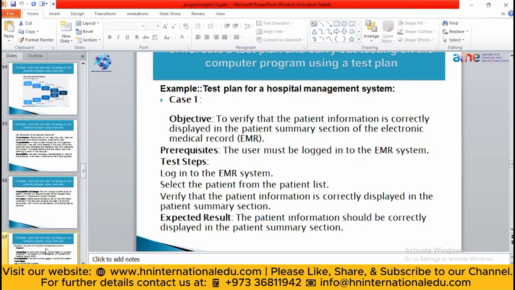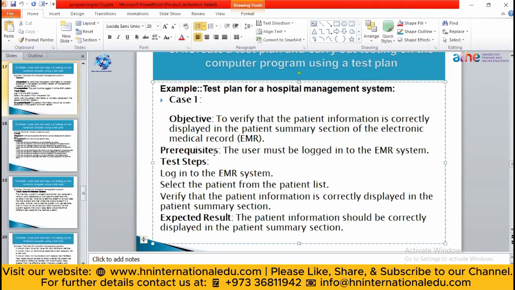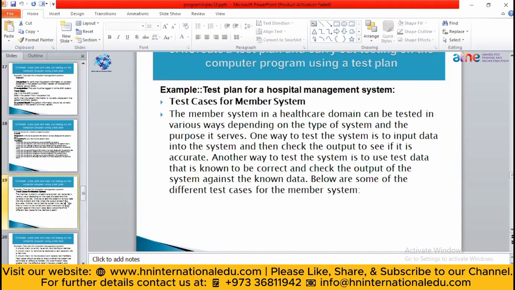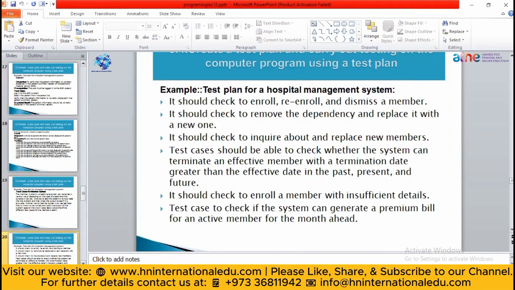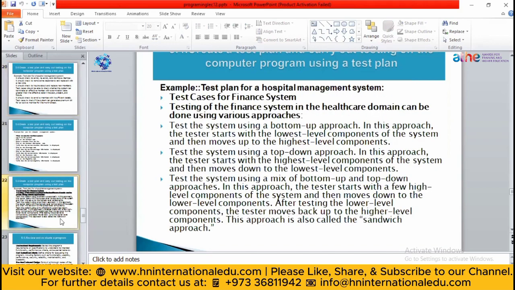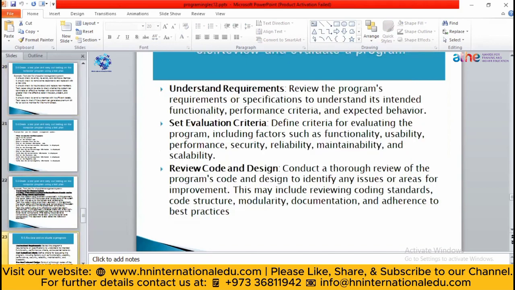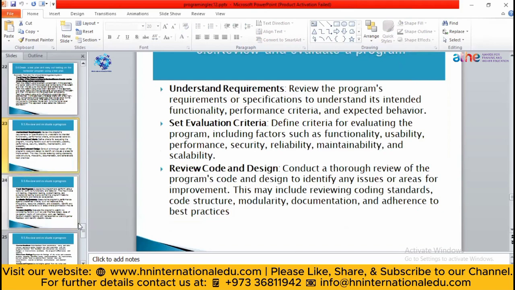Now this is another test case, for a hospital management system. First, you will define the objective and prerequisites, means to verify the patient information. This is the test case. You will write the prerequisite: the user must be logged into the EMR system. Then you will write the login procedure, the test steps. After that, you will give some expected results. What are the results that you expect from that? So in this way, these are all examples of test cases. You can create test cases for any application. So in this way, you can write the criteria for that.